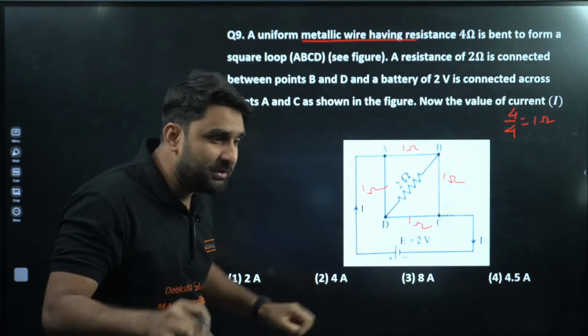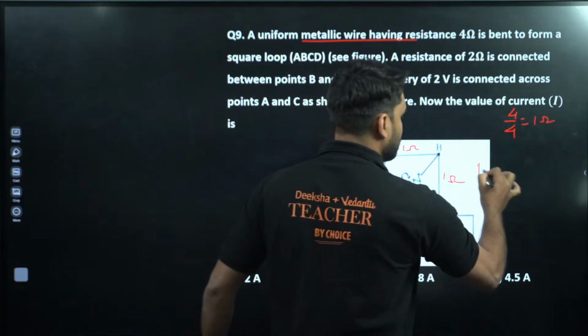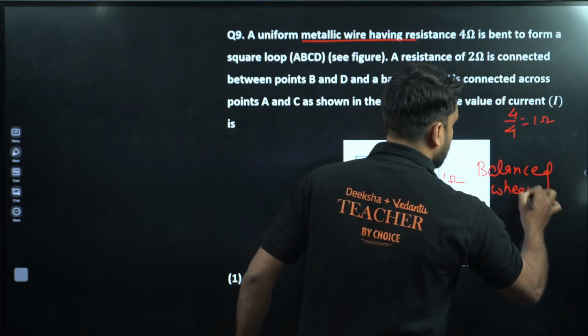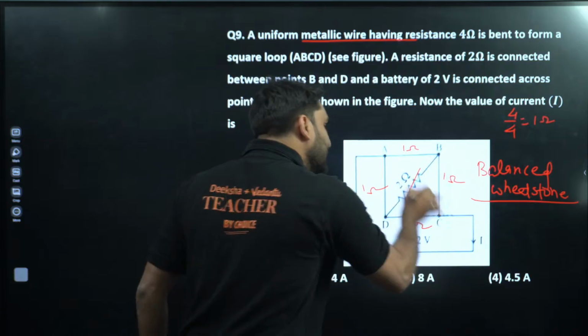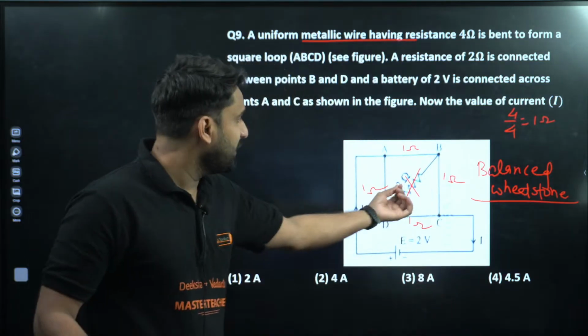If you look at the circuit, this is an example of a Wheatstone bridge. In a Wheatstone bridge, if the balance condition is there, 1 by 1 is equal to 1 by 1, so this is a balanced Wheatstone bridge. And if it is balanced, no current will flow through. It means the presence of 2 ohm is not impacting the circuit.